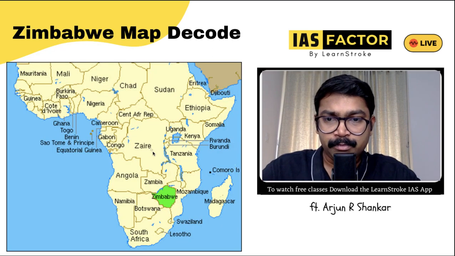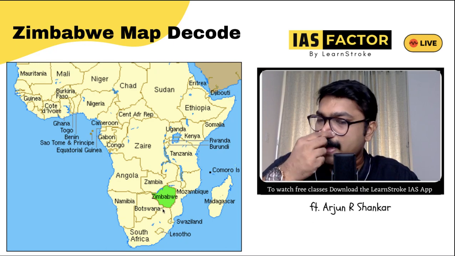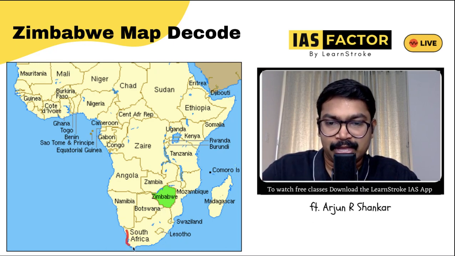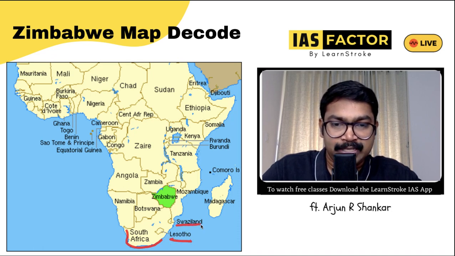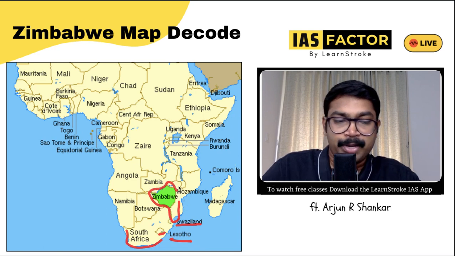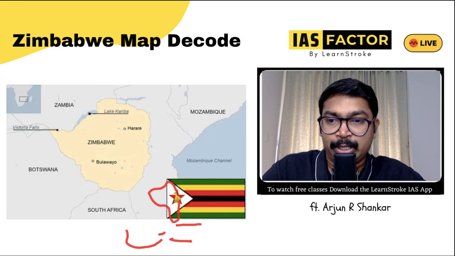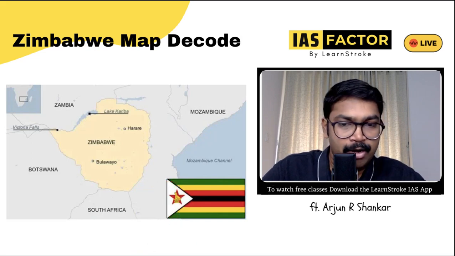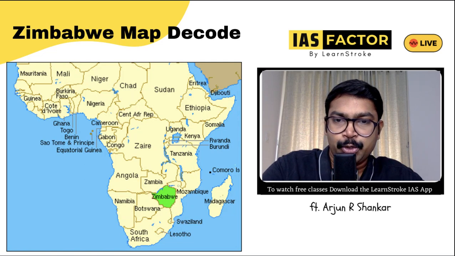Let's take a closer look at this. If you want to see the map of Africa, look at this. South Africa is at the lower end, and there are small countries, Lesotho and Swaziland. On this side you have Madagascar, and you can check Mozambique and Botswana, and you can see Zambia at this point. So please remember, Victoria Falls and Lake Kariba are all part of Zimbabwe. And you should have an idea.